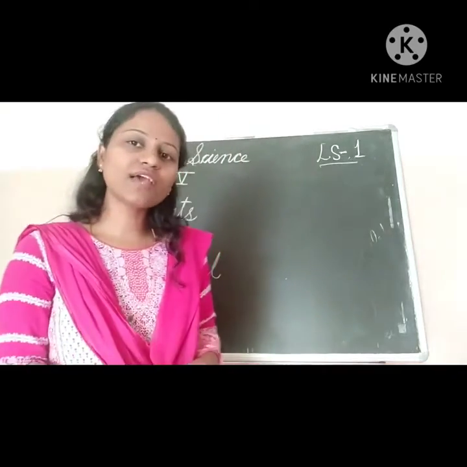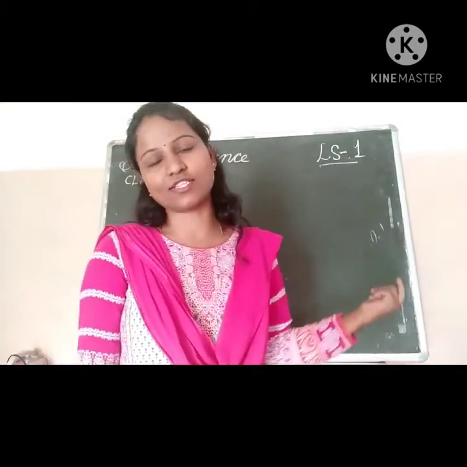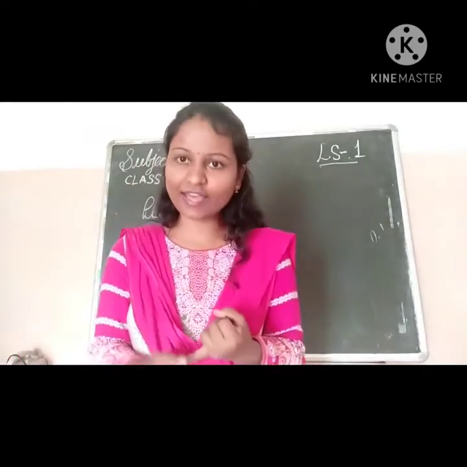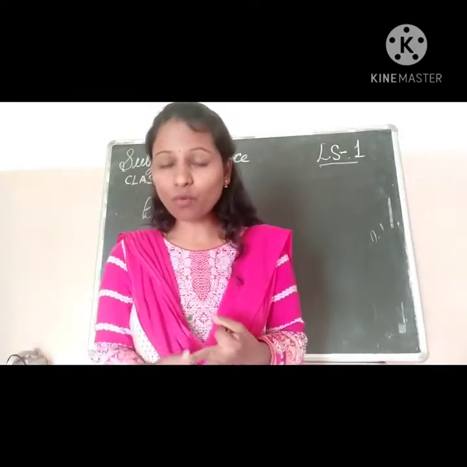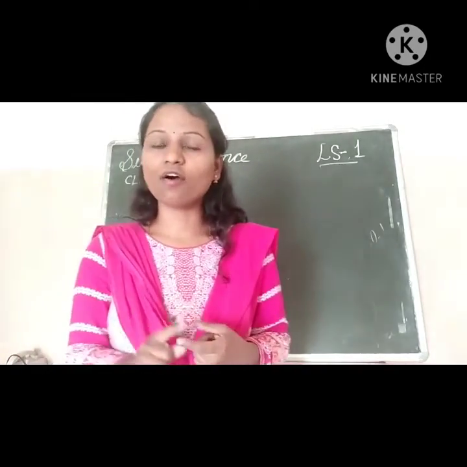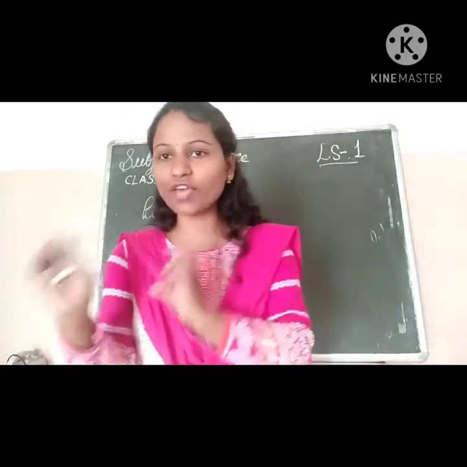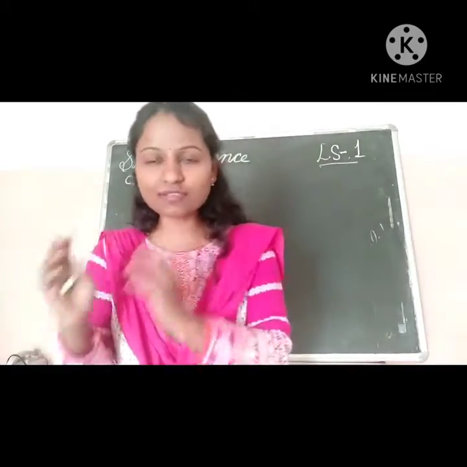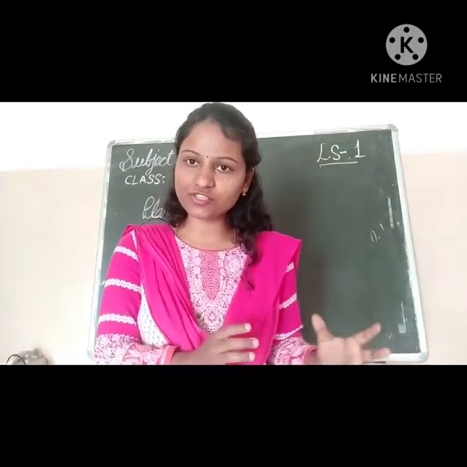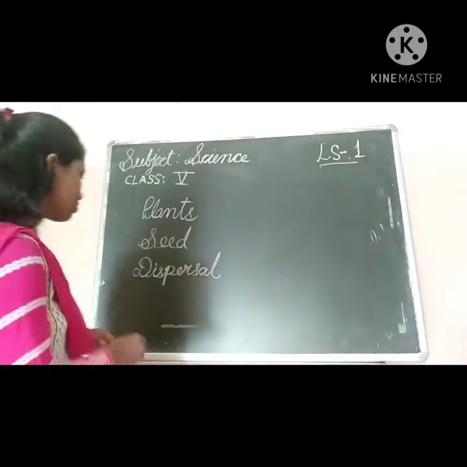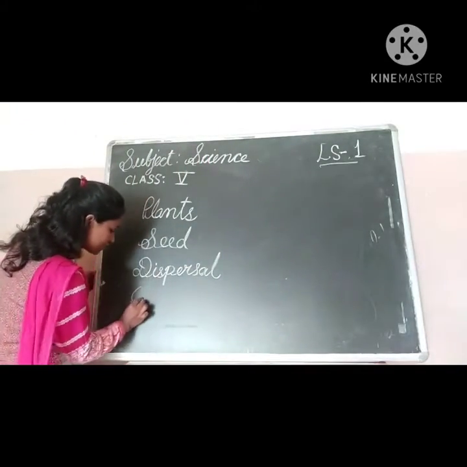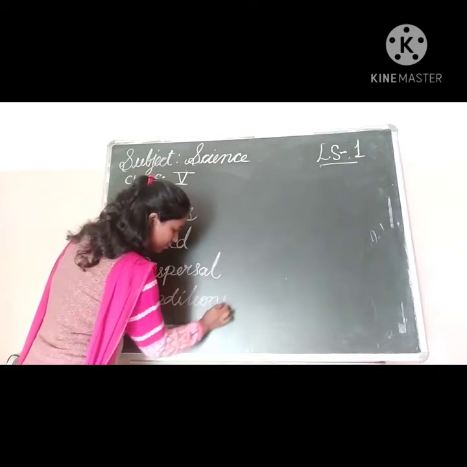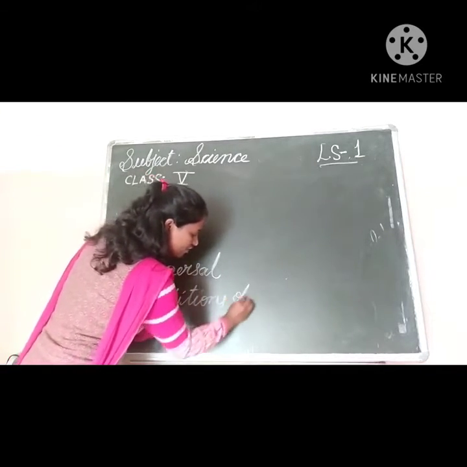So as we are coming to the favorable conditions, what are the favorable conditions we have seen? Yes, that is sunlight, air, water, right? Air consists of gases, like carbon dioxide. And warmth. Warmth means sunlight. And moisture. So we have seen the conditions for germination also. Okay. Next, what have we seen, children?